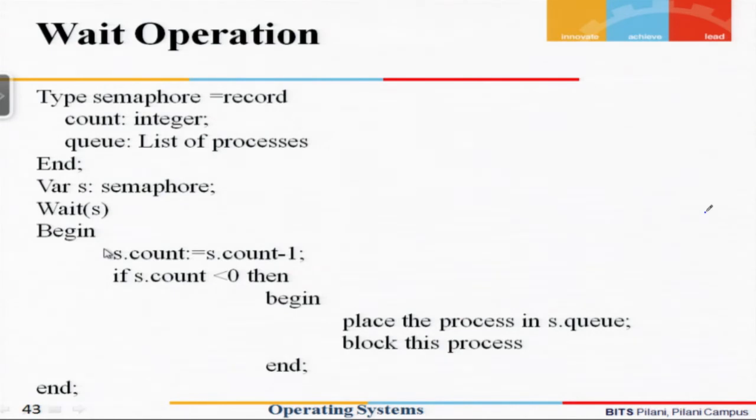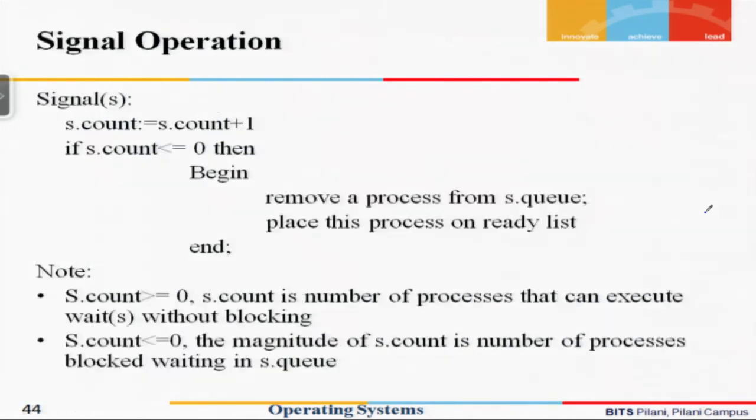Inside the function body, we do s dot count, because s is a semaphore which has a structure with two elements, count and q. So s dot count equals s dot count minus 1, it gets decremented, and after decrementing it checks if s dot count is less than 0. If it is less than 0, then we place the process in s dot q and block this process, else we continue. This is how the wait operation performs.